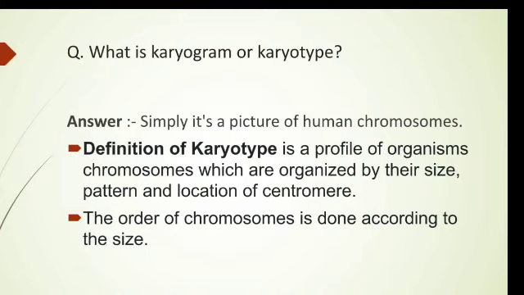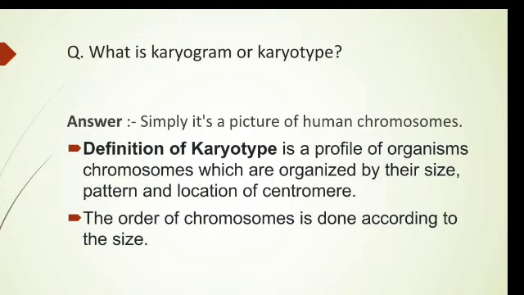So there are three things responsible for the arrangement of the chromosomes, or to show the profile of the chromosomes of the animals. They are organized by the size of the chromosomes, pattern of the chromosomes and location of the centromere in the chromosome. In the next slide, I have shown the photograph or picture of the karyotype.